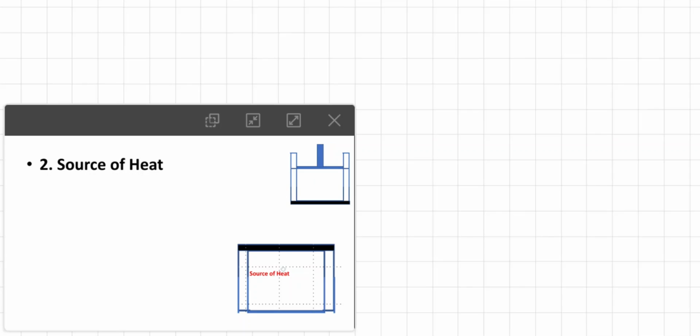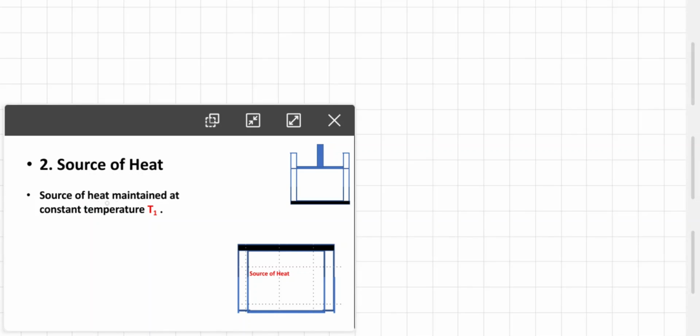Now this is the source of heat, in which this wall is conducting and the other walls are non-conducting. The source of heat is maintained at temperature T1. So if this is a heat source, it is maintained at temperature T1 permanently.